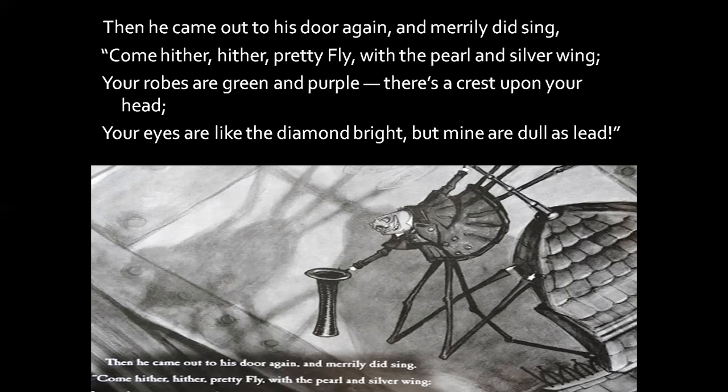Your eyes are like a diamond bright, your eyes are shining like diamond, but see my eyes, they are very dull like a lead. What is a lead? Yeah, the sharp point of the pencil, isn't it? How dark it is. So the spider says, see, my eyes are very dull like a lead, but your eyes are shining like a diamond. All these flattering words the spider is telling to the fly. The fly has a pearl and silver wing, the dress of the fly is in green and purple color, and there is a crest upon the head of the fly.